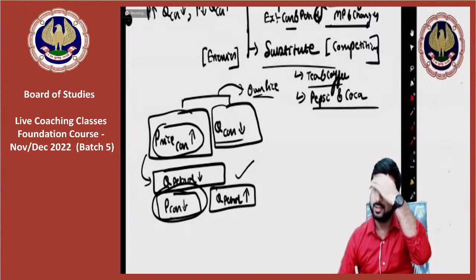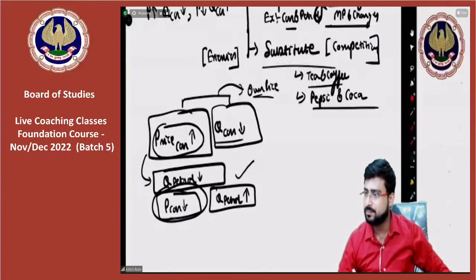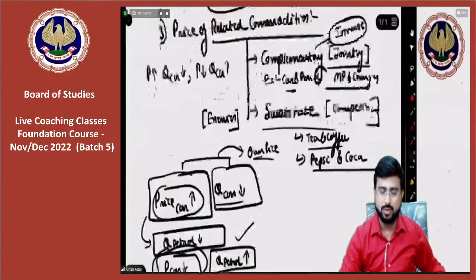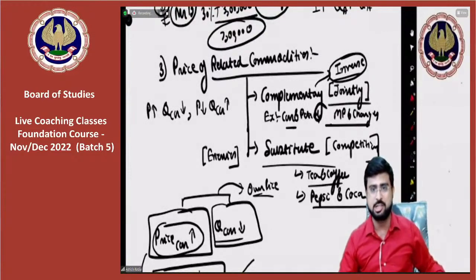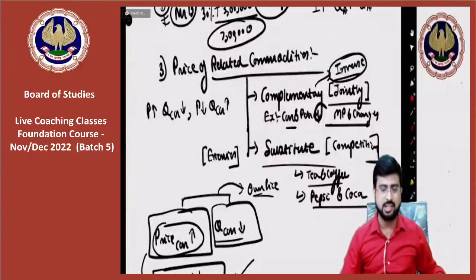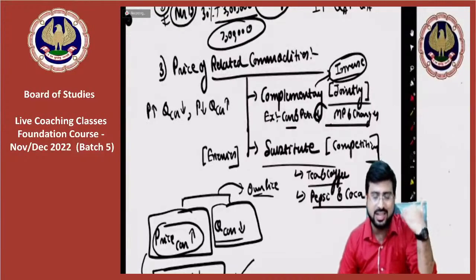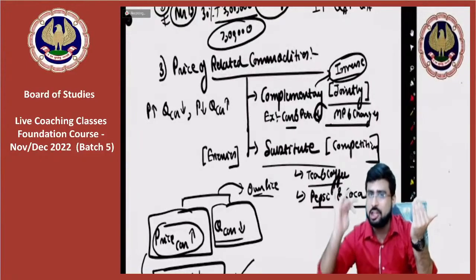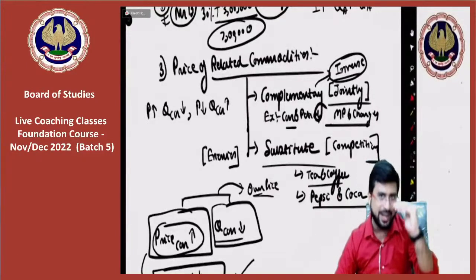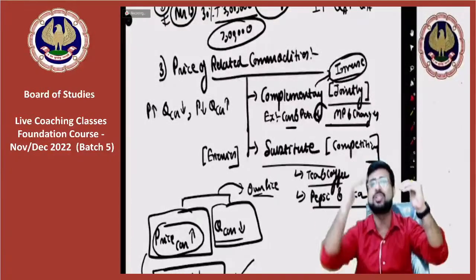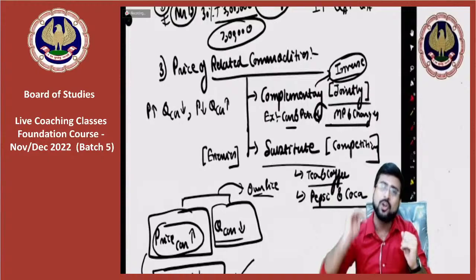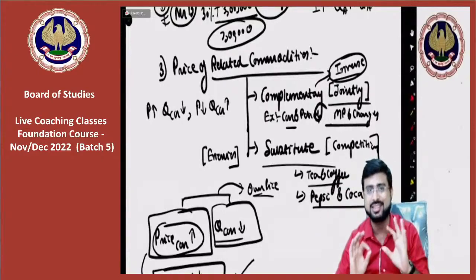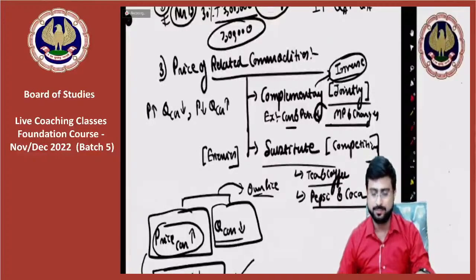Yes, correct. Very good. So in complementary goods, there is an inverse or indirect relationship, because if price of one is rising, the quantity of the other is falling. Similarly, if price of the first is falling, quantity of the other is rising. There it is. Moving on.